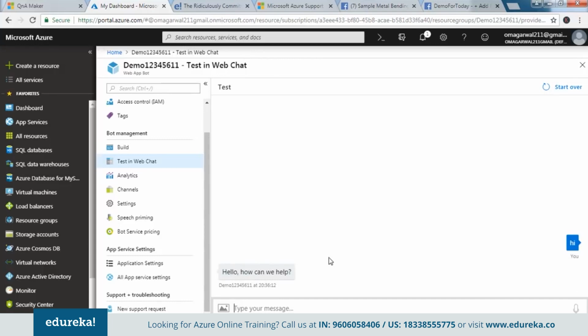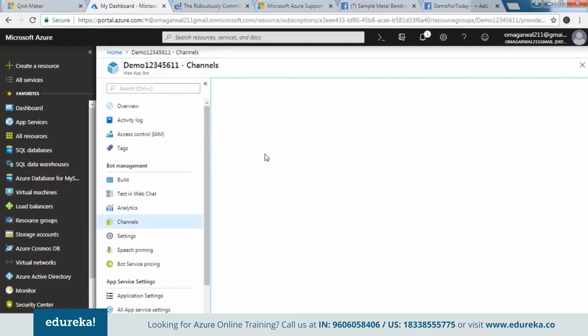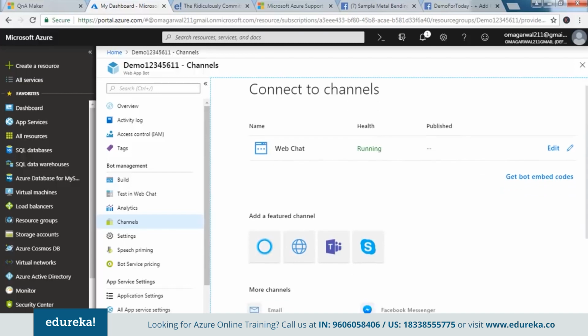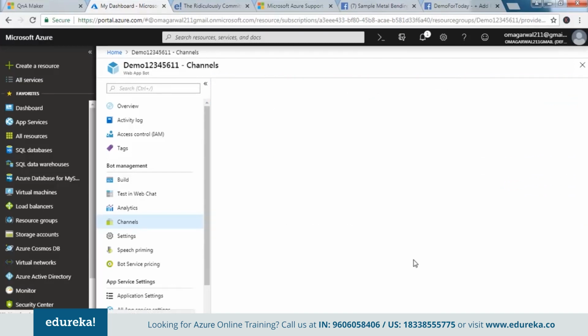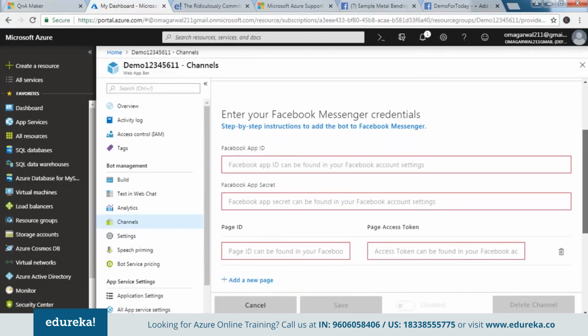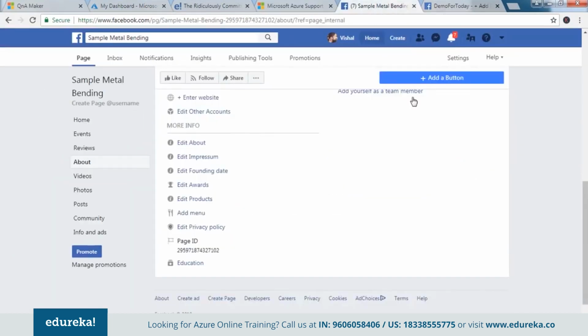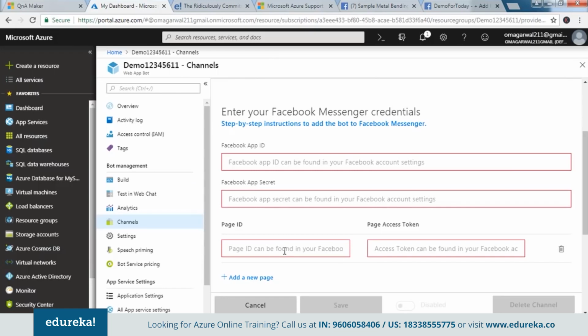Now next job is to connect this chatbot to my messenger app, right? So how do we do that? To do that, I would have to come here to channels, and I have some channels that are made available which I can connect to. First, I would just come down and select Facebook Messenger, the one which I want to connect to. And as you can see, this is the reason we created the app and all those things, because we need to fill in these details as well. For that, I would come here to my page and I would copy this page ID. Guys, there's too much to and fro of information here, so keep an eye on what I'm copying where. This is the page ID.